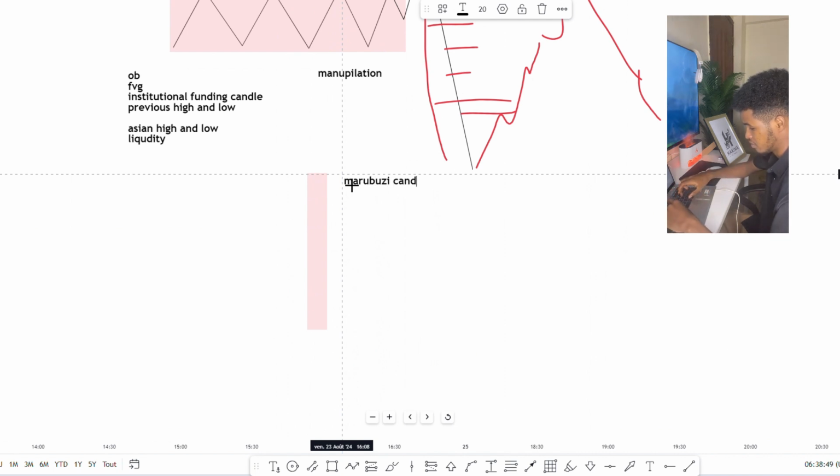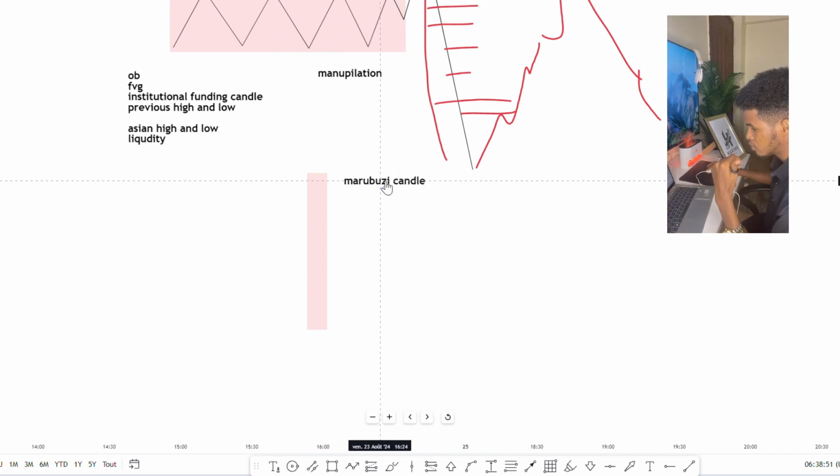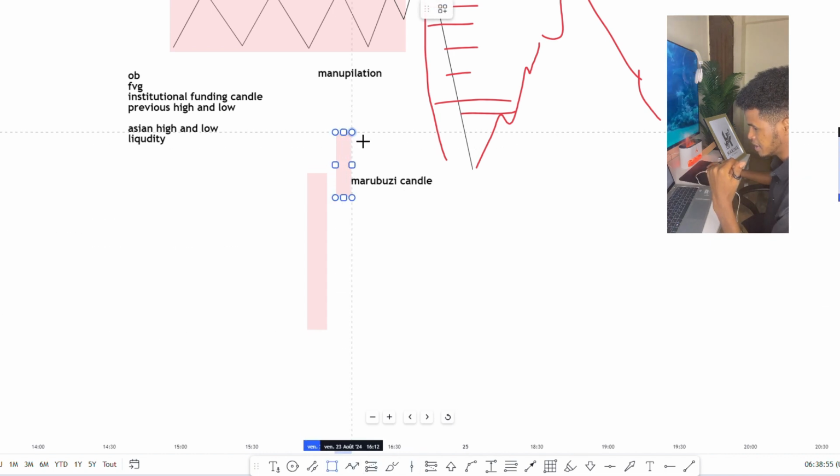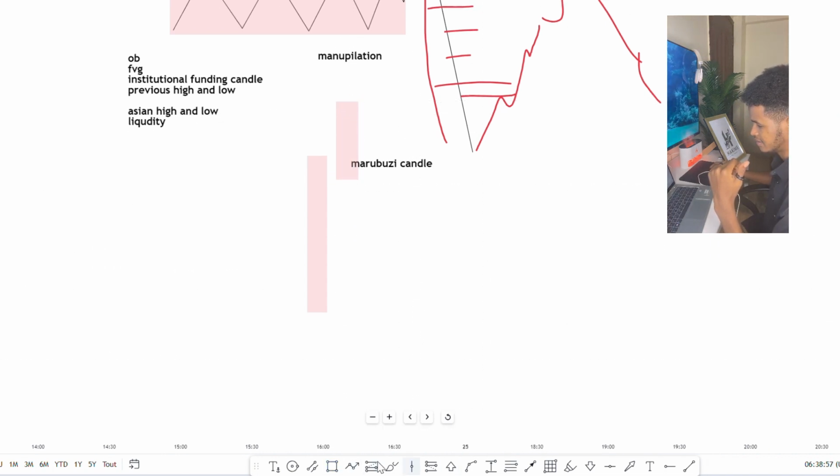Marumbuzi candle alda candle kan maadaama marumbuzi candle ka dhacay meeshan as a bullish candle waxa arkaysa candle kale oo bearish also formay, and this one, let's say this one is a bearish candle. Madam sa also formaday gap kan marka madam week, let's say let's talk about the week.